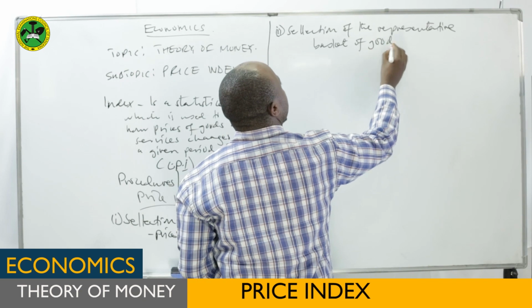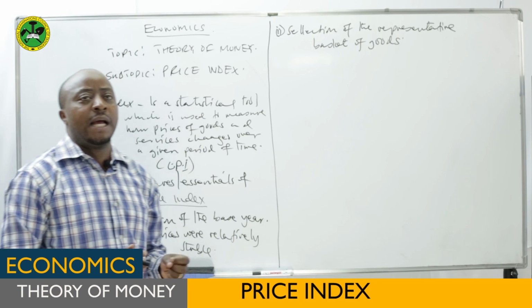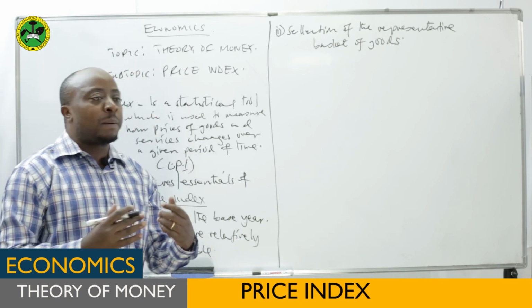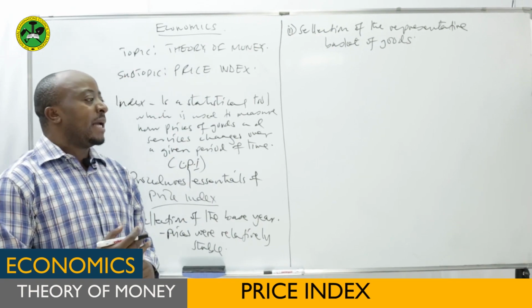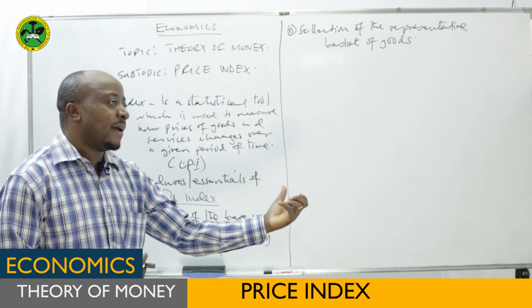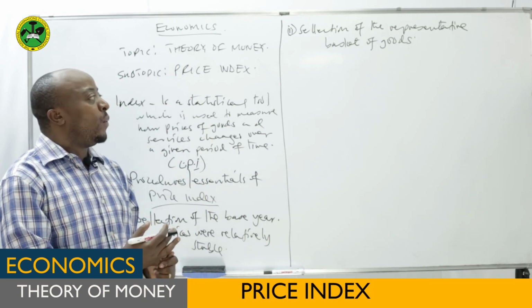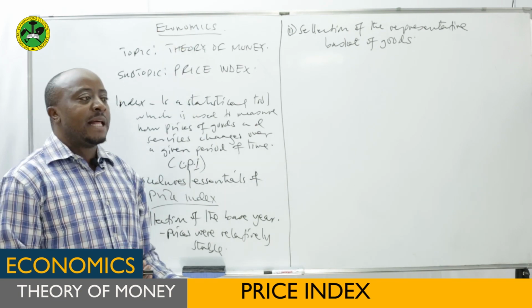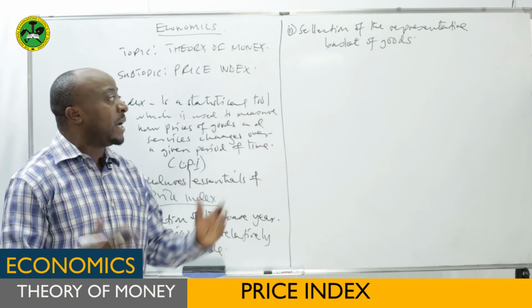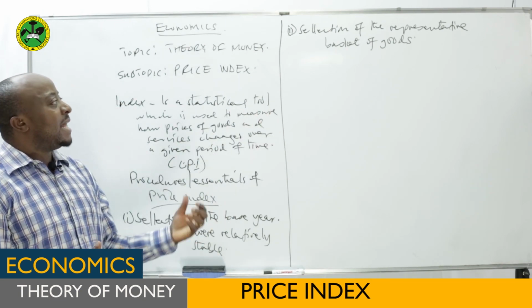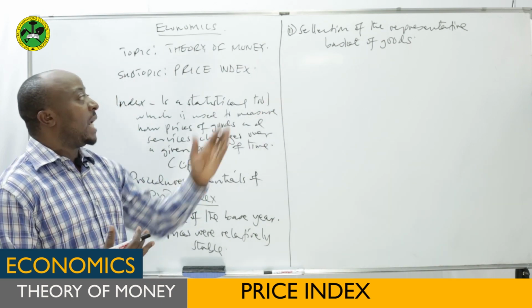It means when we say selection of the representative basket of goods. We cannot measure the changes of prices of all goods in the economy or of all services in the economy. It means we have to make a survey to choose those goods which we want to measure. And again, this basket of goods, which will comprise a lot of goods, there are criteria to choose those goods. We don't just pick any good or any service. No, there are also criteria that those people have to follow when they choose those goods which they want to include in the basket.